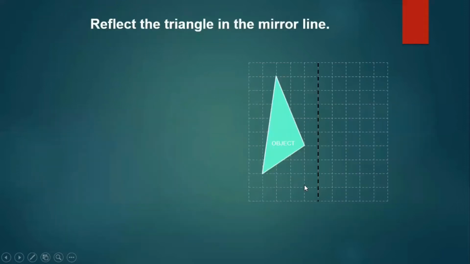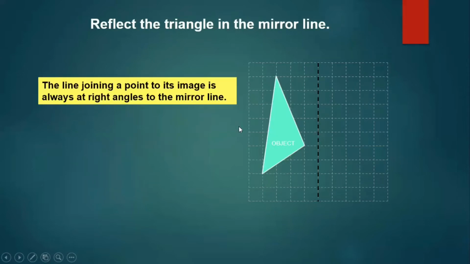Now you are given a triangle. Reflect this triangle in a mirror line. The mirror line is already given to you, right? So remember the distance, and count. Look at these vertices. The line joining a point to its image is always at right angles to the mirror line. Let us take this point. This line which is joining the point and its image is always perpendicular to the mirror line. So just count the distance. The distance should be equal.